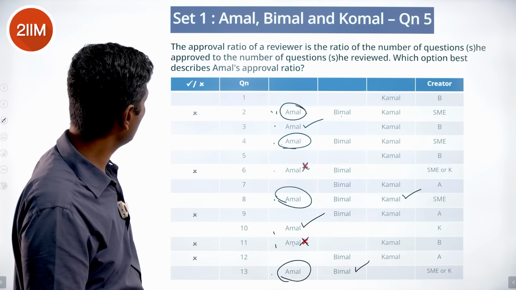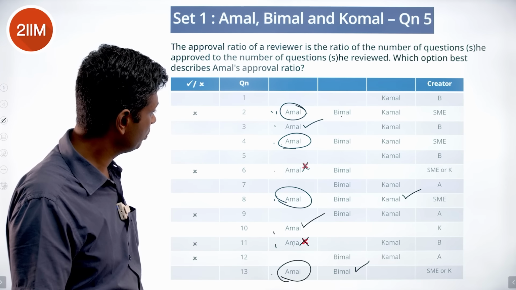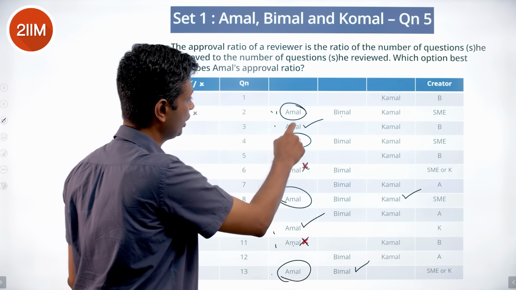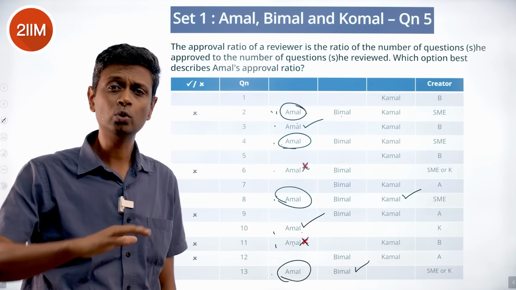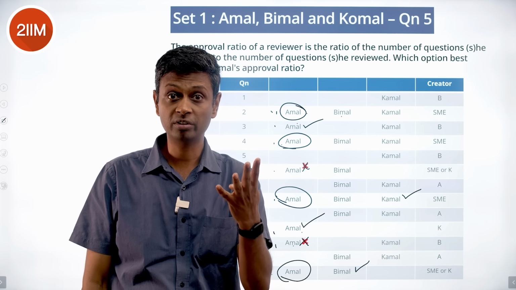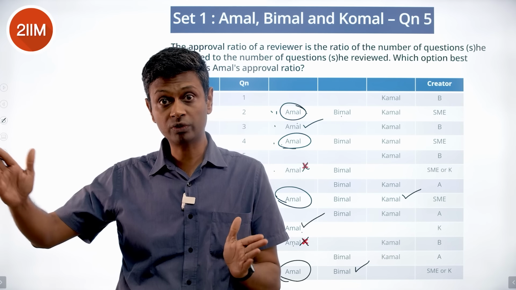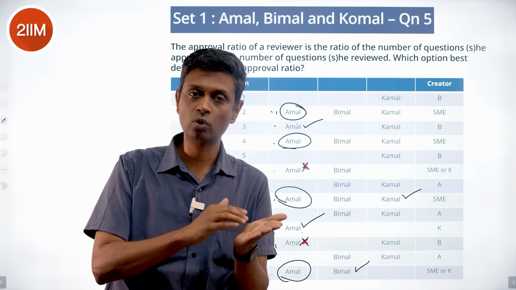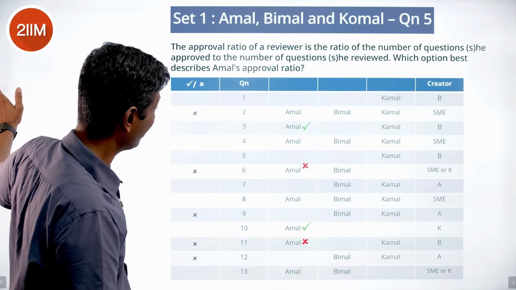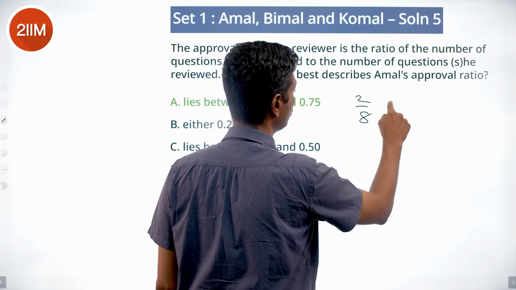Which option best describes Amal's approval ratio? Her approval ratio could be 2 out of 8 or 6 out of 8. There are 2 ticks for sure and 2 being rejected for sure. I mean 2 ticks, 3 ticks, 4 ticks, 5 ticks or 6 ticks. 2 out of 8 to 6 out of 8. All of these are possible. 2, 3, 4, 5, 6 out of 8. All of them are possible. So finally the question says, what is the ratio? 2 out of 8 to 6 out of 8.